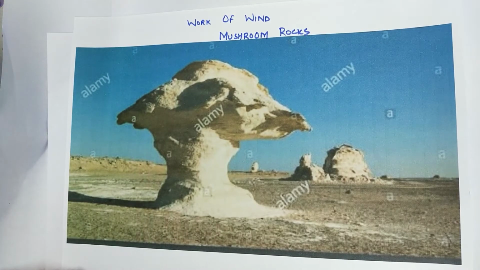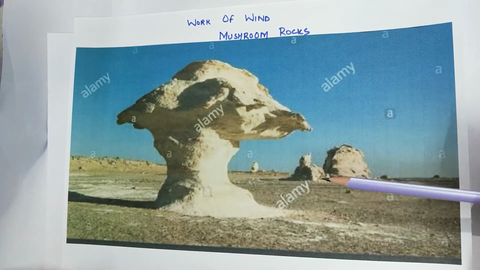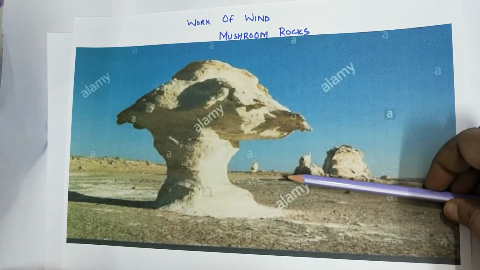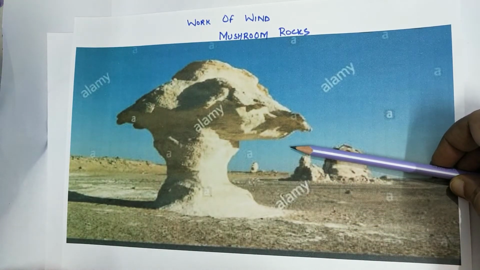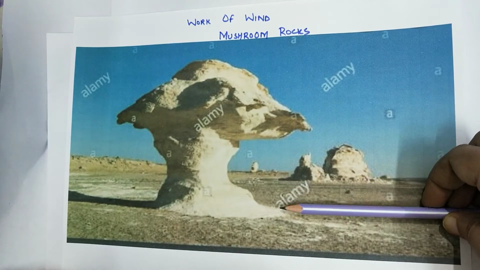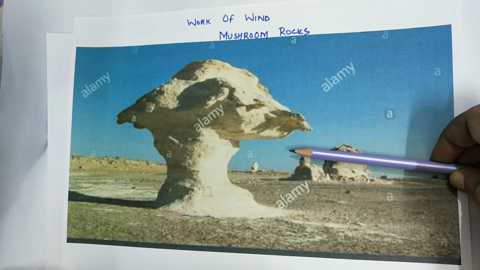This strong wind carries with it a large amount of sand, dust particles and gravel. So these become the tools of erosion. The wind in the desert is able to erode only up till a few meters above the ground because whatever rock particles and sand it is carrying along with it, it is able to carry only up till a few meters above the ground.